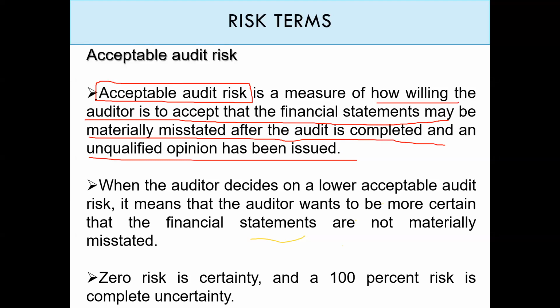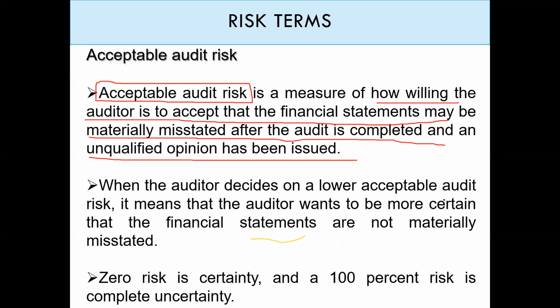They made the audit by book, but actually at the end there is still a risk that the financial statement may be misstated, and that the misstatement has not been discovered or detected by the auditor. And actually this is there because we are using samples. We are doing a sample-based test. So actually the acceptable audit risk cannot be avoided at all, but we can decrease it.